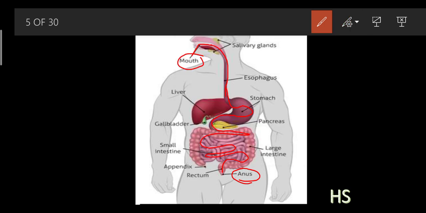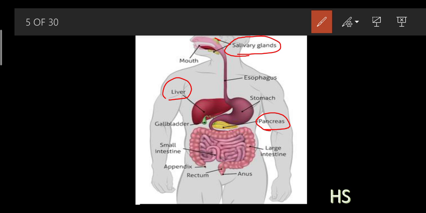So this was the marking of the alimentary canal. The second one is the digestive glands. Where are these digestive glands present? This is the liver, and this is the pancreas. Here the marking of only two has been given, but there are three salivary glands. These are the glands associated with the alimentary canal.